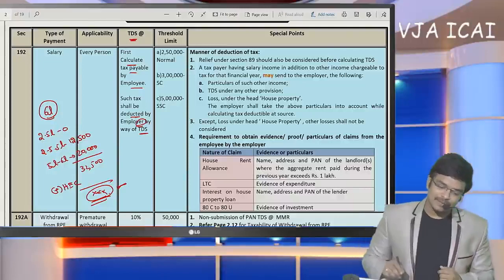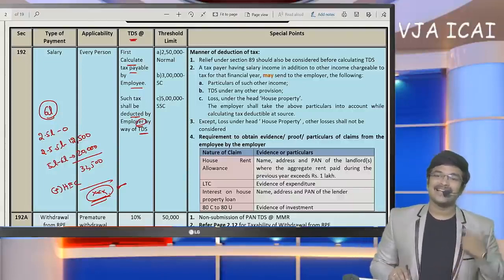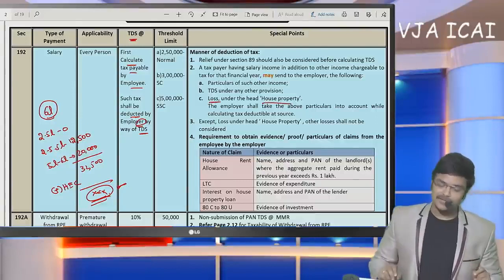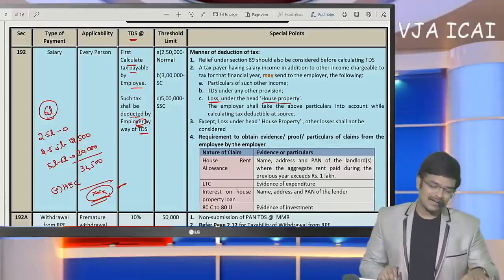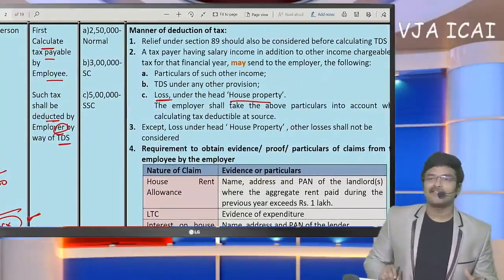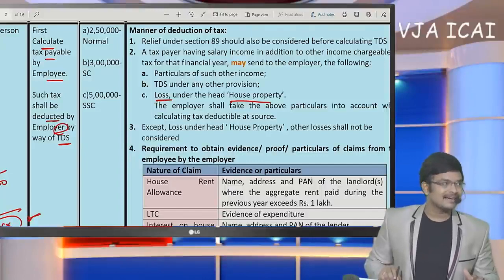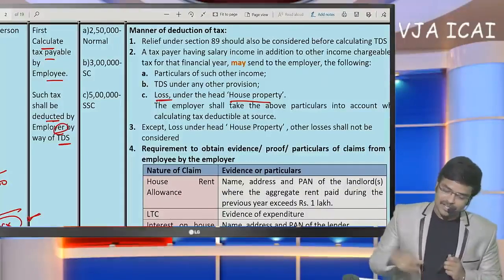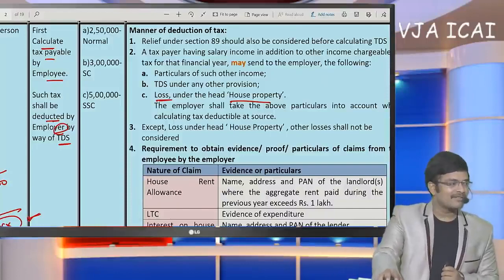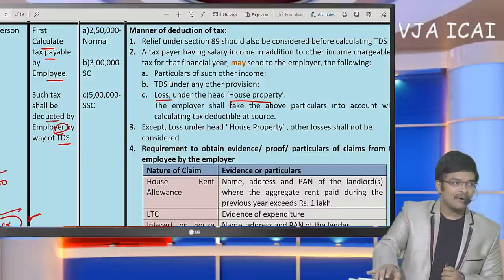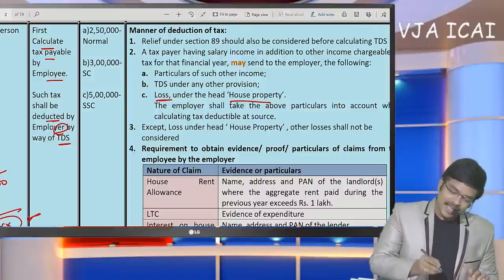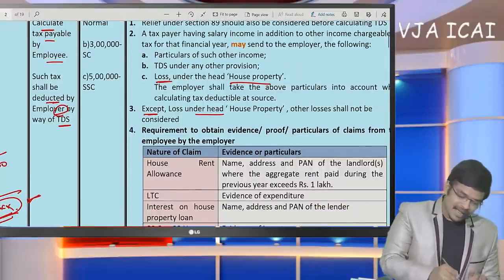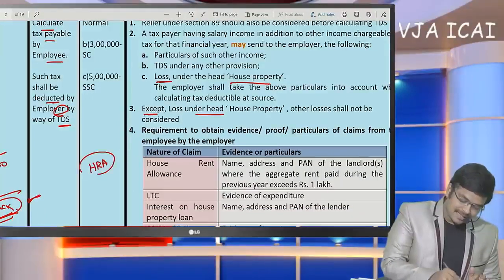While making self-assessment of the employee, whether the employee's other incomes have to be considered? No, only loss under the head house property should be considered. Other than that loss, nothing else should be computed from the employee's point of view. Only loss under the head house property is required to be considered. And then the employer shall take the above particulars into account while calculating the TDS. What particulars he has to obtain is, except loss under the head house property, nothing need be considered. But generally employees claim HRA as exemption.